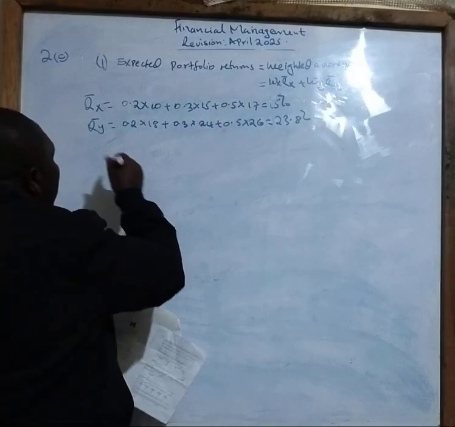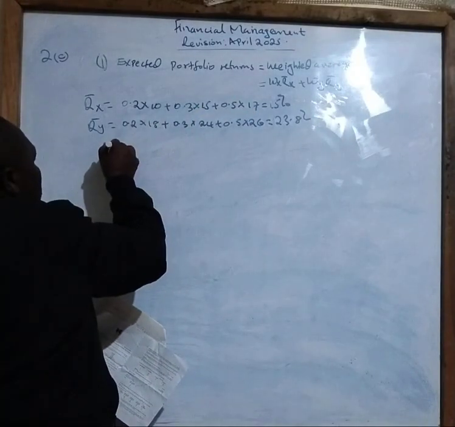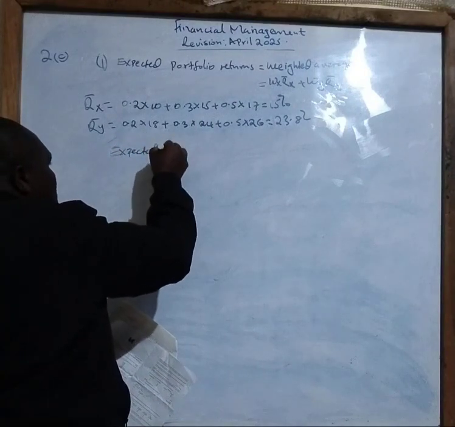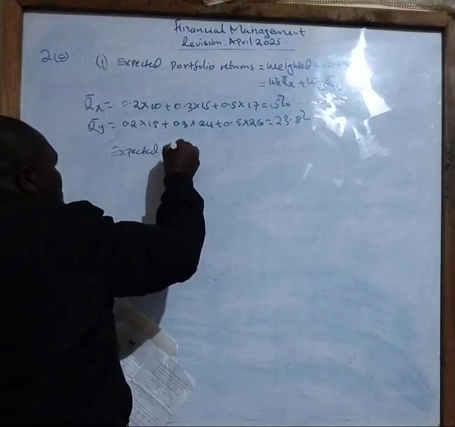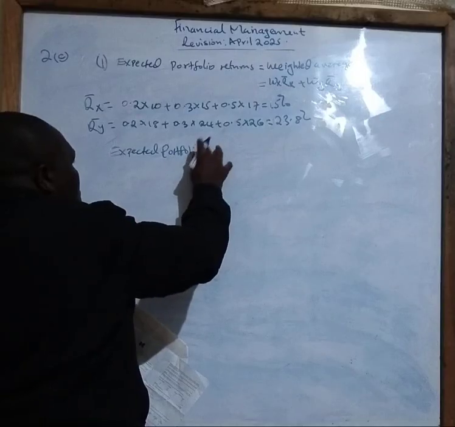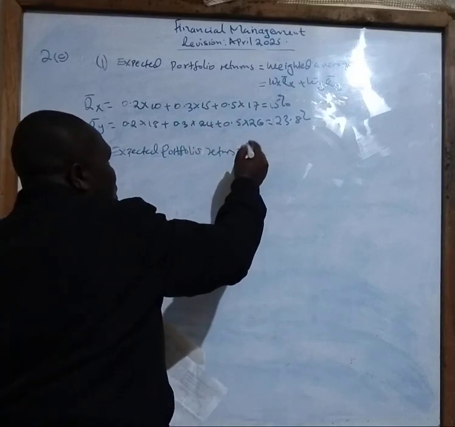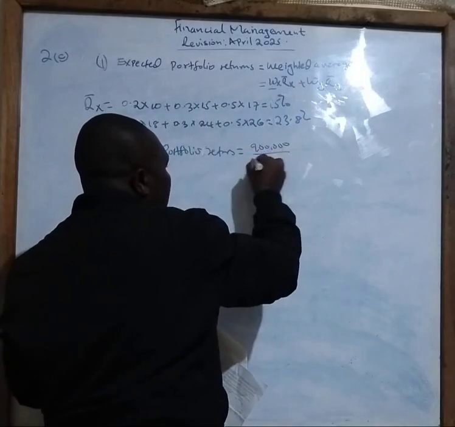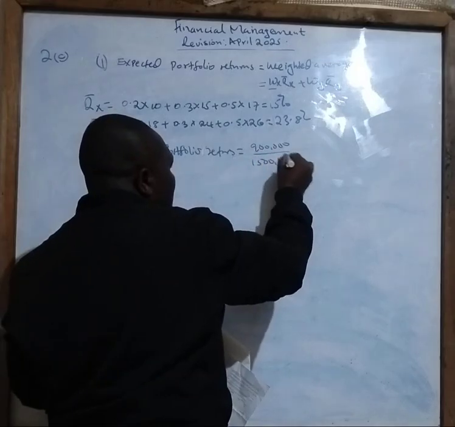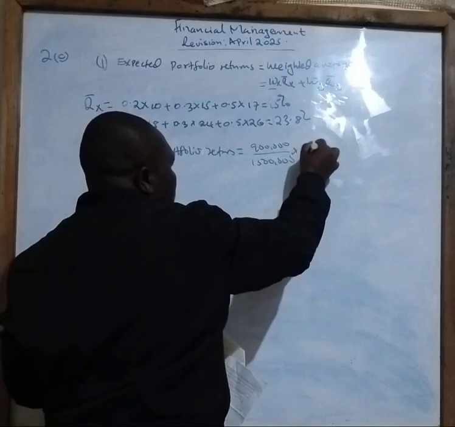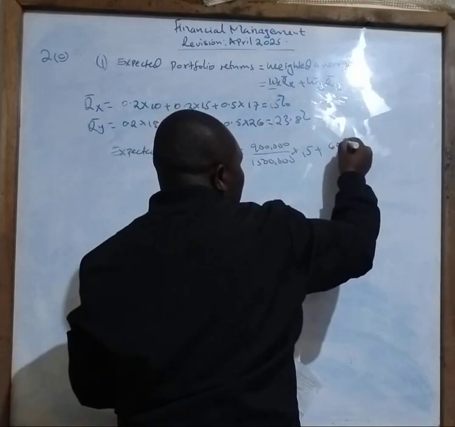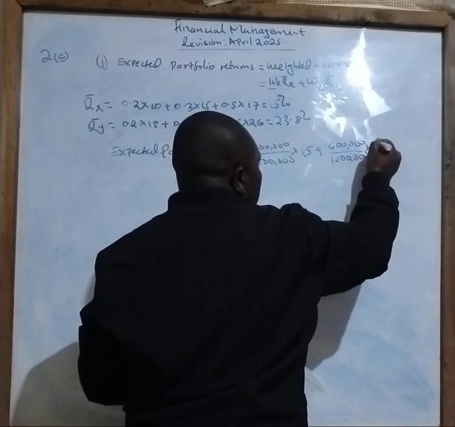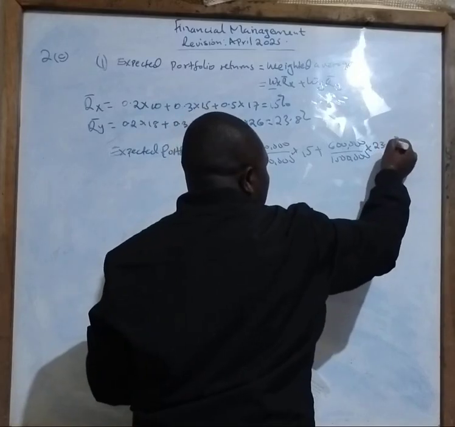Now we substitute there. Our expected portfolio returns is the weight for X, 900,000 divided by 1,500,000, times the expected returns of 15, plus 600,000 divided by 1,500,000 times 23.8%.